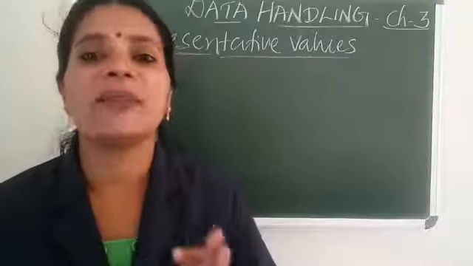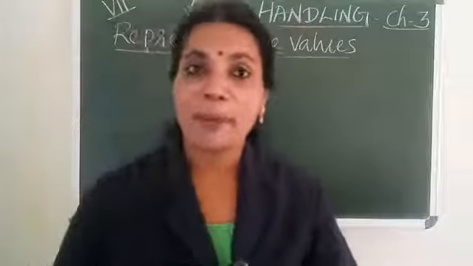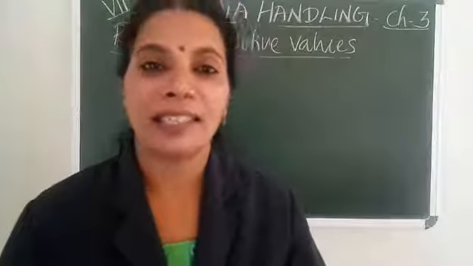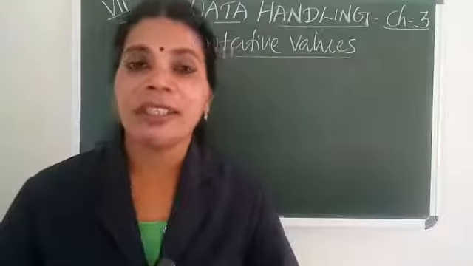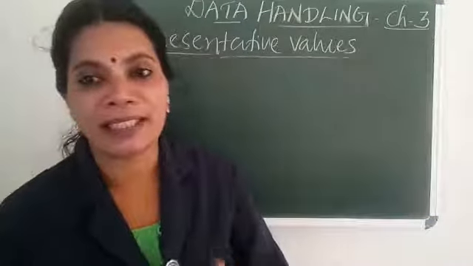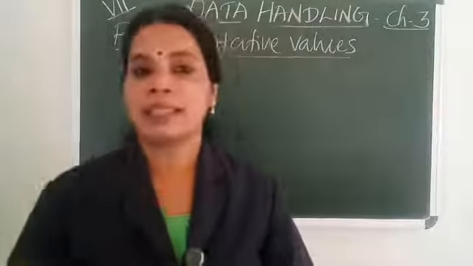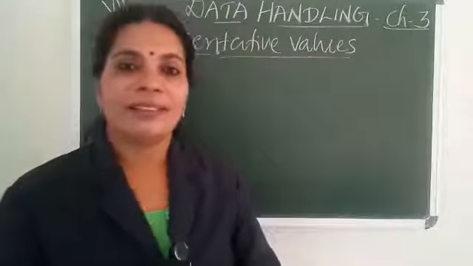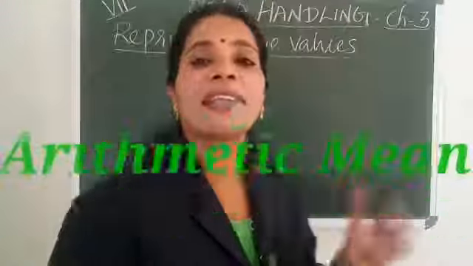This representative value or central value is known as measure of central tendency. Different forms of data need different forms of representative or central value to describe it. The most common representative value is arithmetic mean.